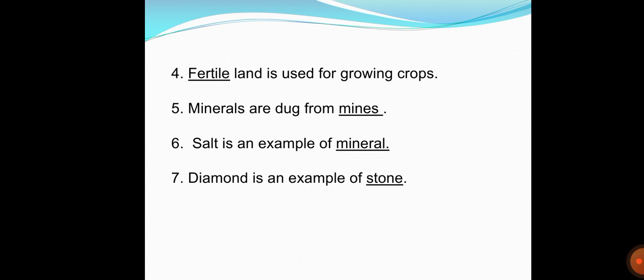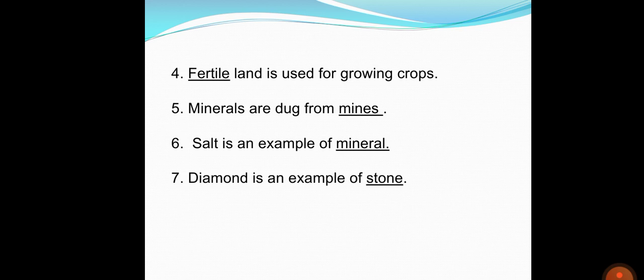Number 6. Salt is an example of dash. So now students, here you have to guess that salt is an example of dash. Is it an example of a mineral, or is it an example of a stone, or what is it? Students, salt is an example of mineral. It is a mineral which we extract from salt mine. Salt is an example of mineral.